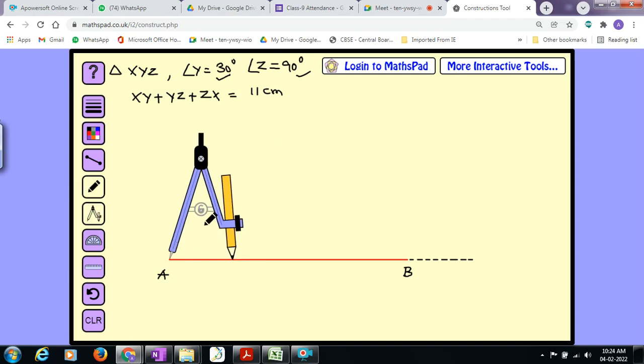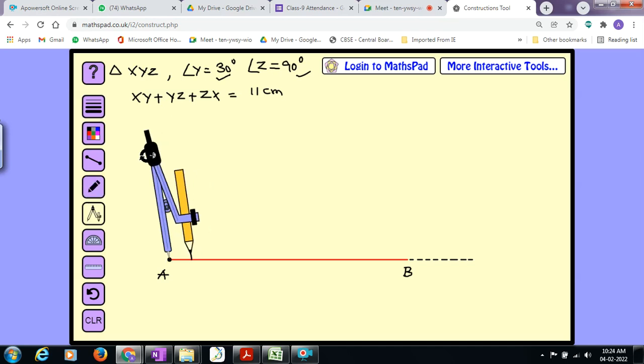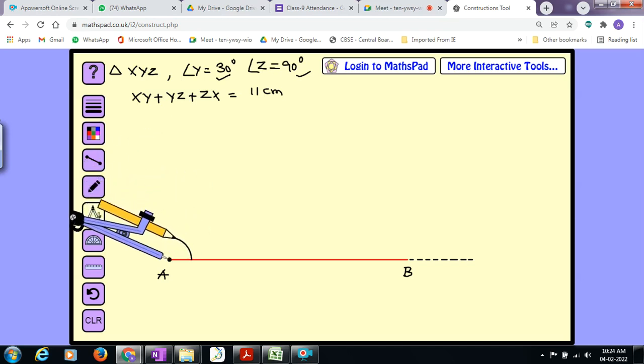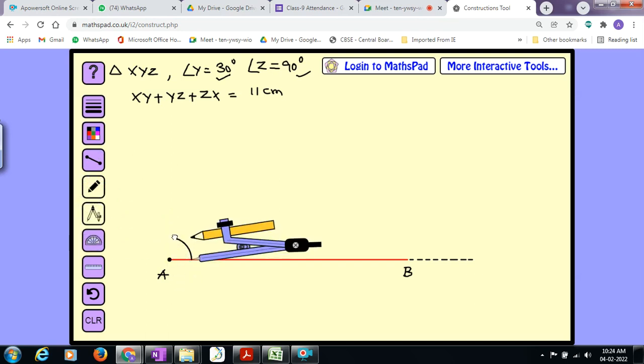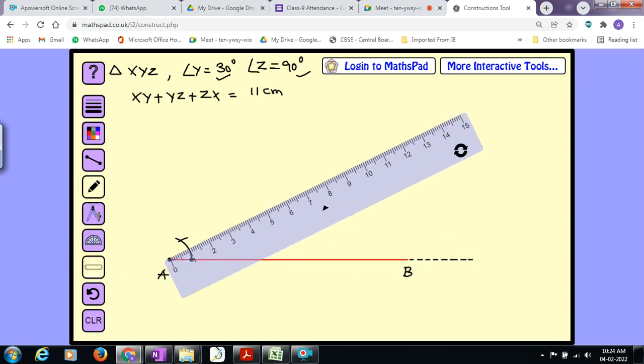I took the compass, fixed a suitable radius and locked the compass. I am going to construct a ray which makes an angle of 60 degrees. I draw an arc, then place the tip of the compass at this point and cut the arc here. Now remove the compass, take the ruler and use the ruler.